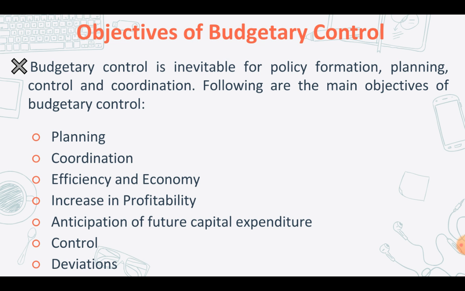Because there is going to be an increase in sales, it is a warning that in the future we will have further capital expenditure, in the form of maybe purchasing more machines, more assets, in order to be able to produce more.